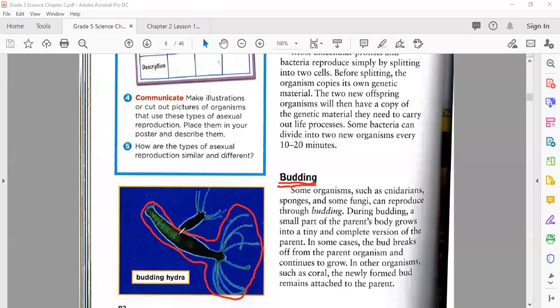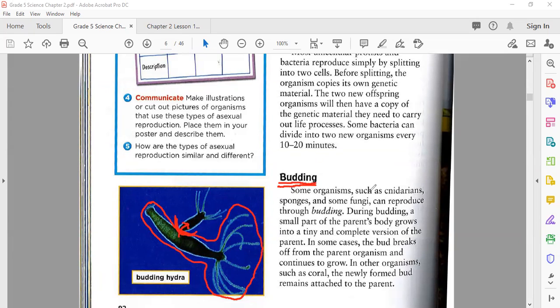It starts to give birth, or you can say a small projection is coming out from its body. This small part is named a bud. This bud starts to grow same like its parent body, and when it is able to start its own life processes and live alone, it can be detached from here in most cases. So this will grow same like its parent body.